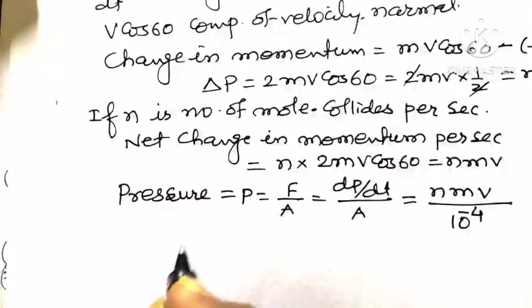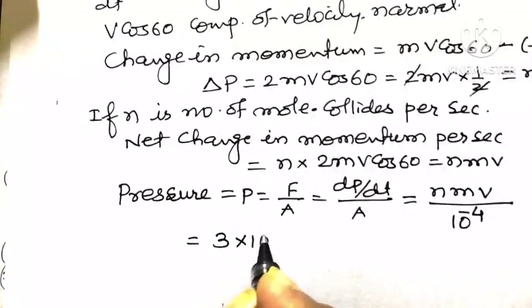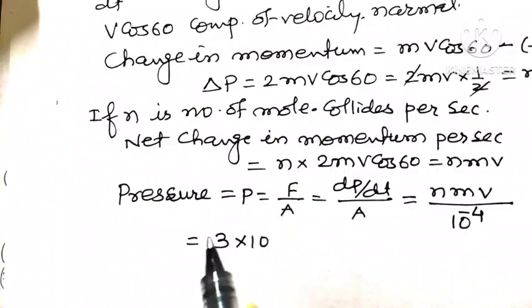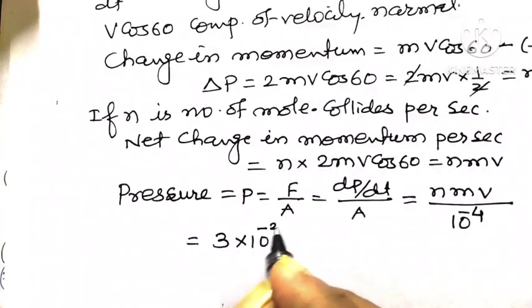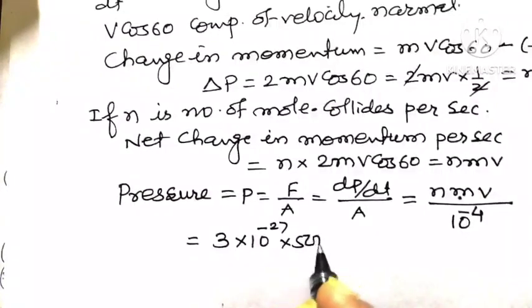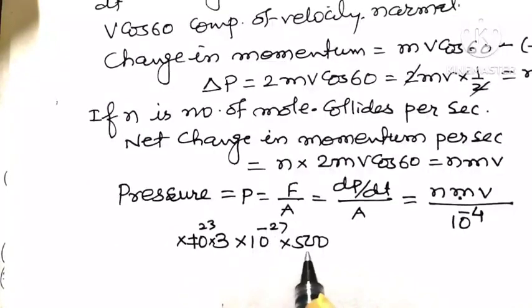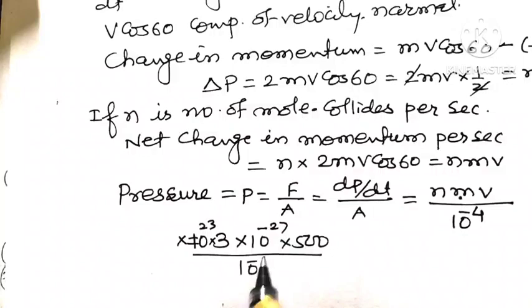Mass is 3 into 10 to the power minus 27, velocity is 500, and number of molecules is 10 raised to 23. So 10 raised to 23 into 3 into 10 raised to minus 27 into 500 divided by 10 to the power minus 4.